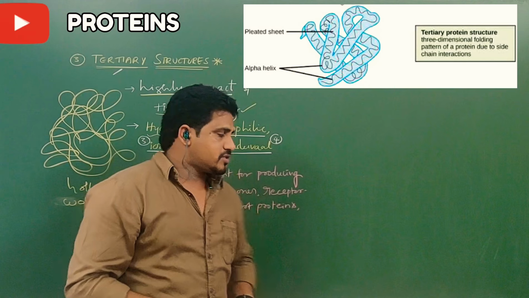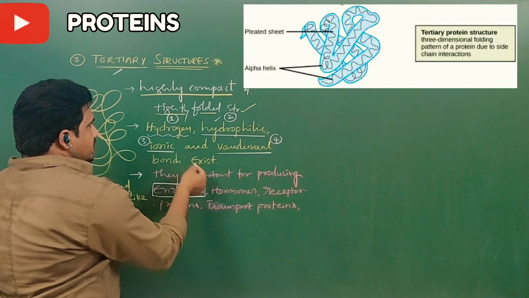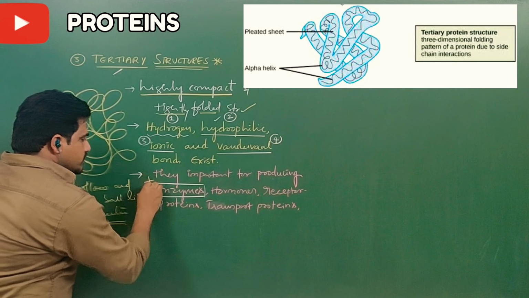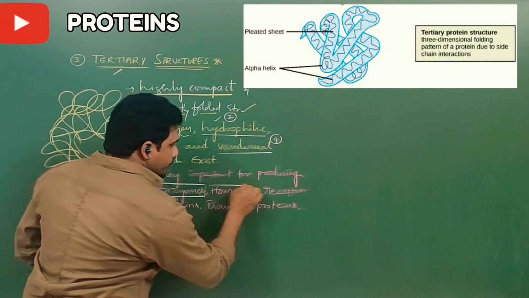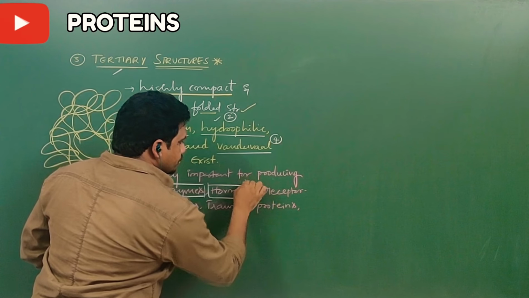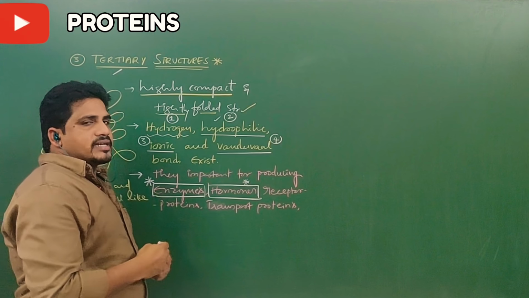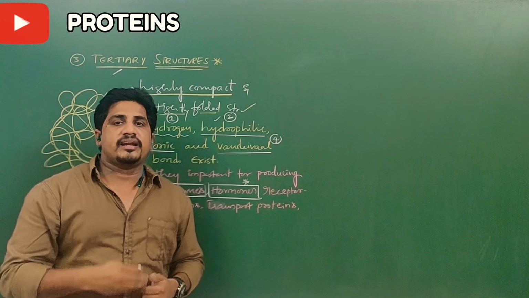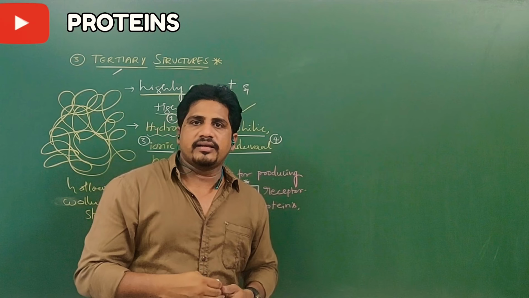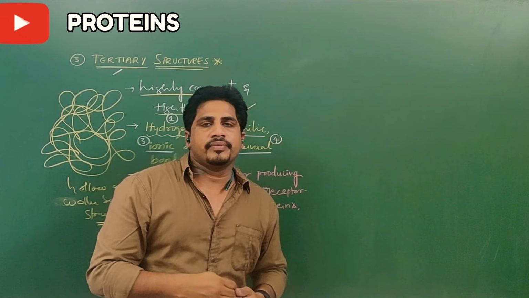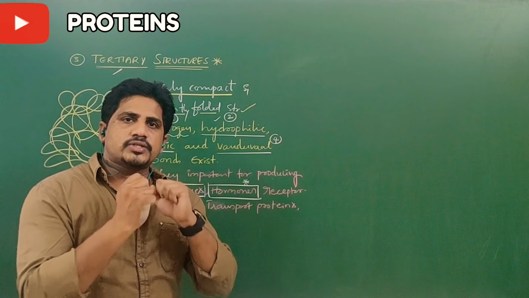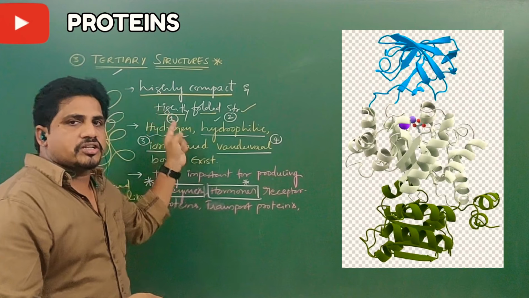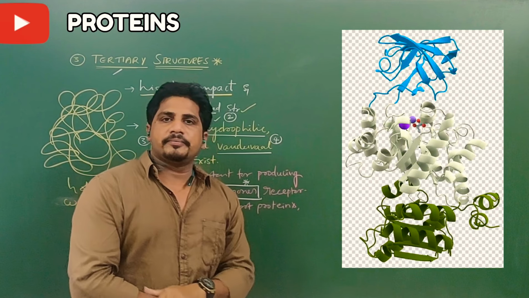protein structures, meaning enzyme structures. So why are the tertiary structures of proteins so important? They produce enzymes and they also produce hormones. So many endocrine glands are there in our body: pituitary gland, thyroid gland, thymus gland, adrenal gland, islets of Langerhans of the pancreas, and the testis in men, ovaries in women are producing so many hormones. All these hormones are matured in the tertiary structures of the proteins, is the meaning.